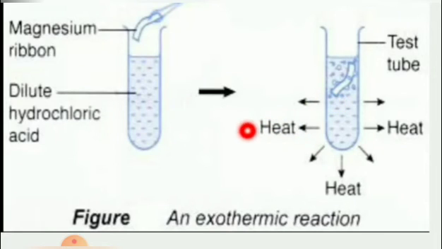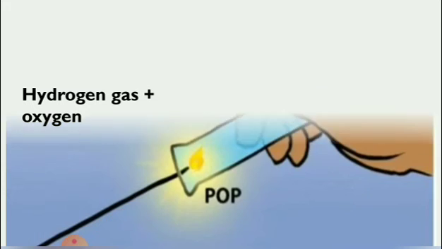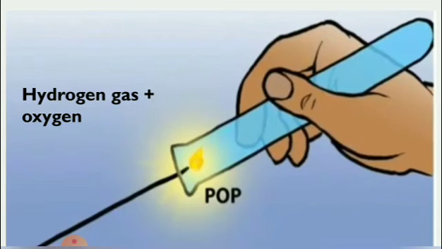Right. Now bring a burning matchstick near the mouth of the test tube. What do you hear? Anything special? You heard a pop sound. When a metal like zinc or magnesium reacts with dilute acid, hydrogen gas is produced. This hydrogen gas is highly flammable. It reacts with oxygen in air to produce the pop sound. Clear, children?